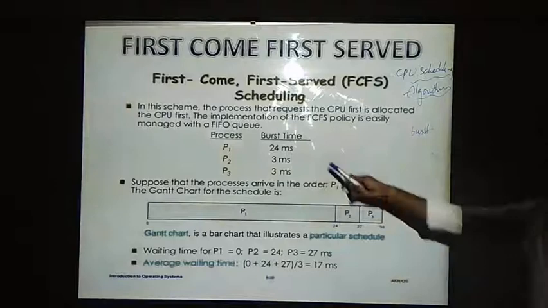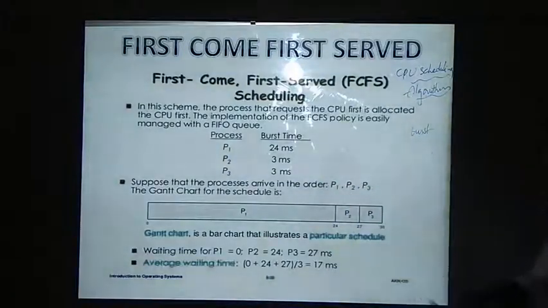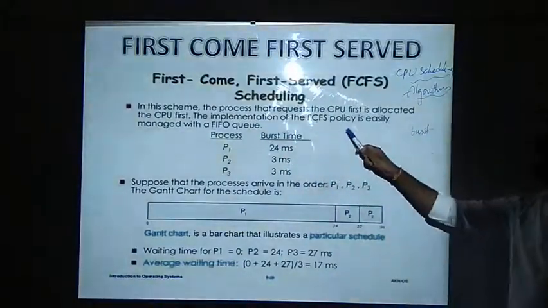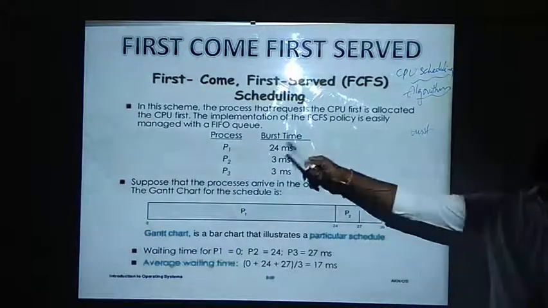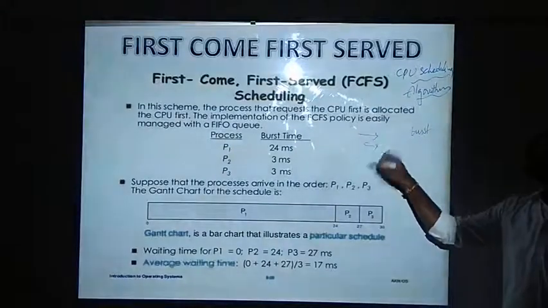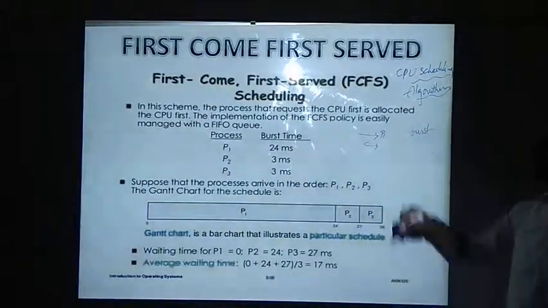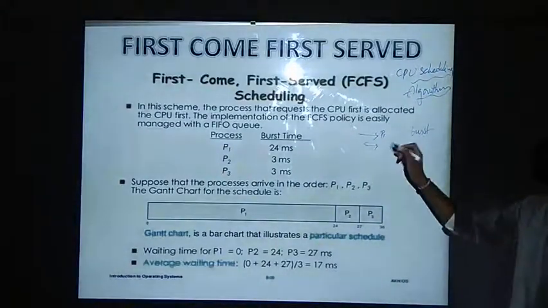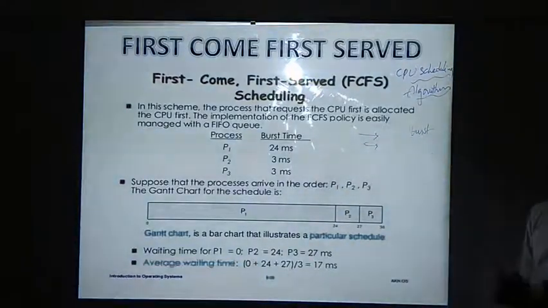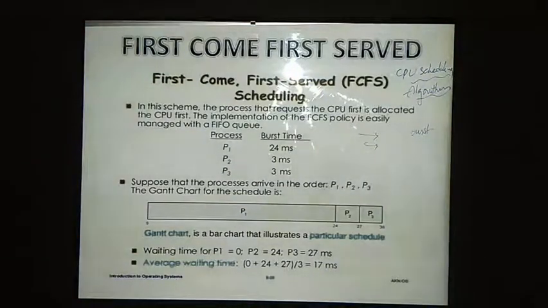Here we are using burst time. Burst time is the amount of time that we are executing under the CPU. And see the next line: the implementation of the FCFS policy is easily managed with the FIFO queue, that is, first in first out. If P1 is requesting the CPU, then it will be allocated, and after its completion the next process, then the next process, like that we will be giving control to other processes.